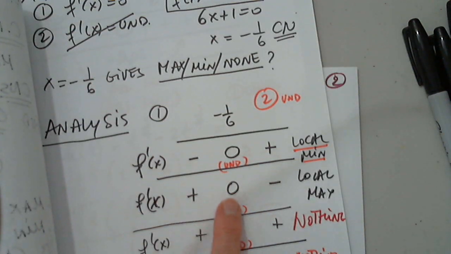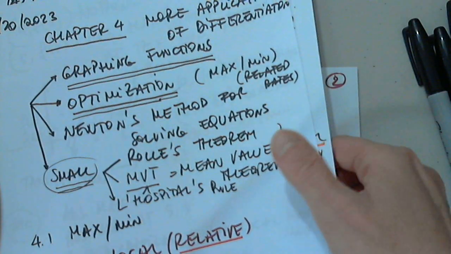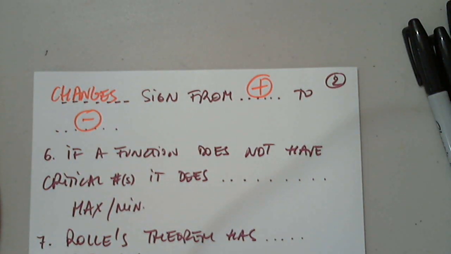So it could be positive, zero, negative, or it could be positive, undefined, negative. And that's for the local max. Perfect. Is that okay?